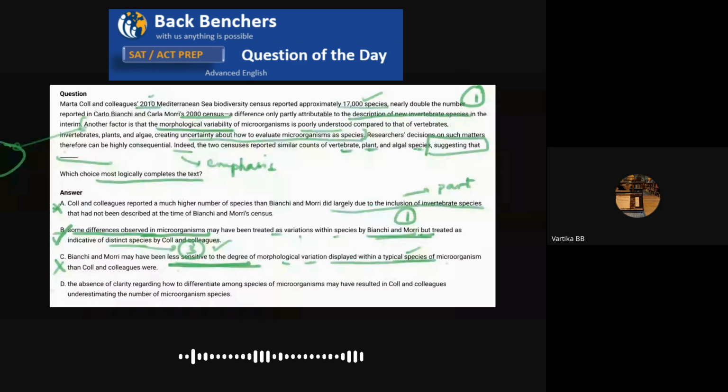D says the absence of clarity regarding how to differentiate among species of microorganisms may have resulted in Martha and colleagues underestimating the number of microorganisms. But Martha and colleagues actually reported a higher number. They didn't underestimate. So D is out.